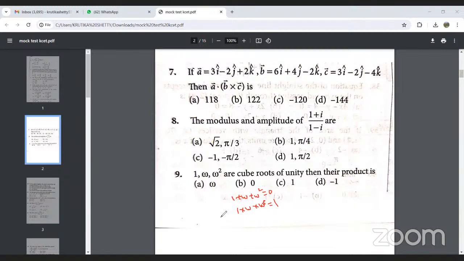Okay, so this is how we can solve the examples on complex numbers. So from this we get the product will be equal to, okay, the answer plus 1. Plus 1 will be the right answer. Next example, question number 10.